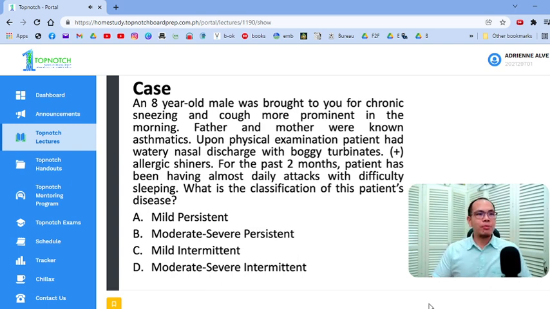Okay? And father and mother are known as asthmatic, so there's a high history of atopy in the family. Okay? Upon physical examinations, the patient had watery nasal discharge and pale, boggy turbinates. Okay? There's also allergic shiners sa mata niya. Okay? For the past 2 months, the patient has been having almost daily attacks. Okay? With difficulty sleeping. So how do you classify this patient's disease?